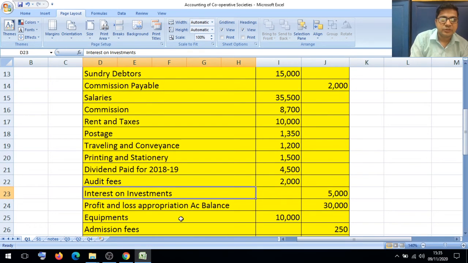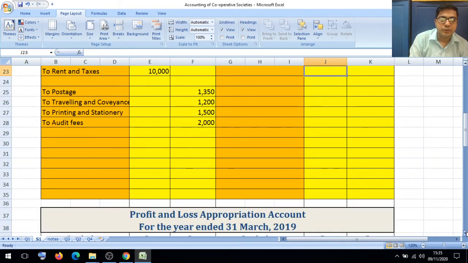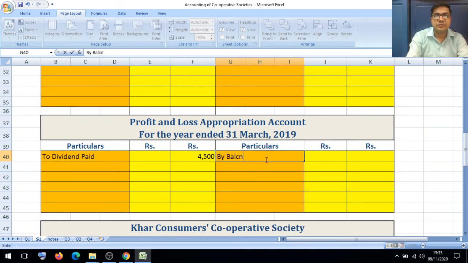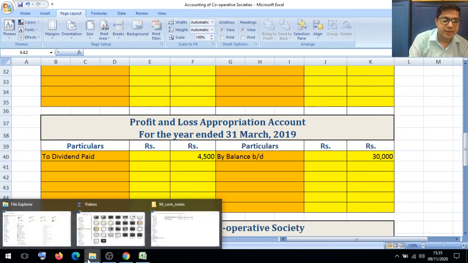Next is profit and loss appropriation account balance 30,000. It is the opening balance, so we have to show profit and loss account debit side, credit side by balance brought down. The opening balance is there 30,000. After recording this balance,